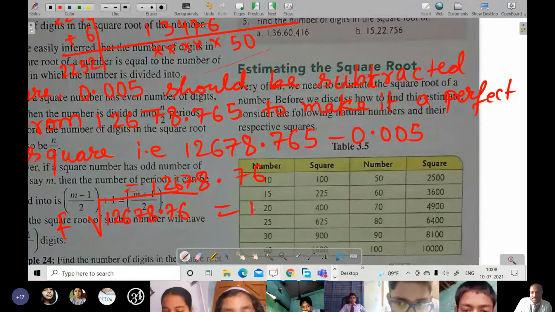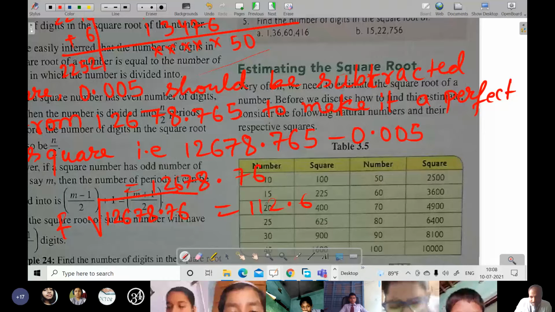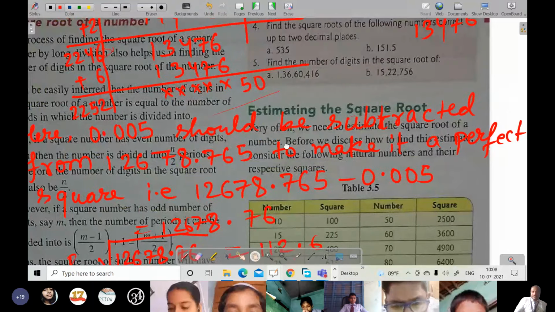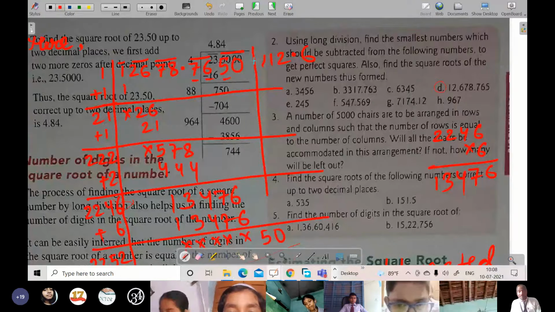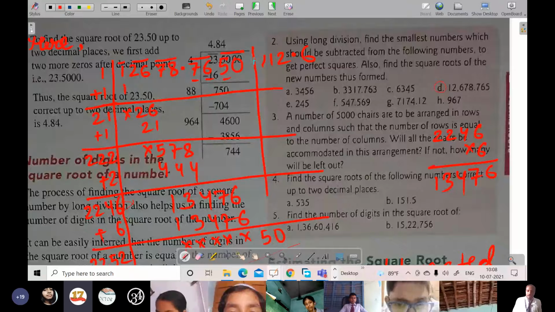Sir, how did 0.005 come? Just see, there are four digits after the point, and the first two digits are not there. There are 0 0, and the third digit is 5, and after that there was only 0, so it has not been written. Okay, sir, the number was only given before, but we have calculated that. That's why 0.005 came. Yes.